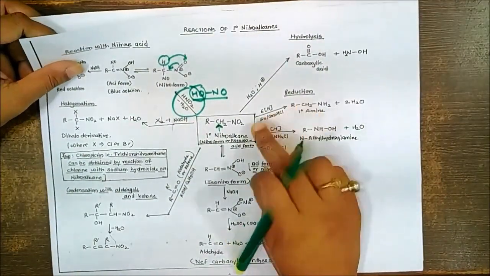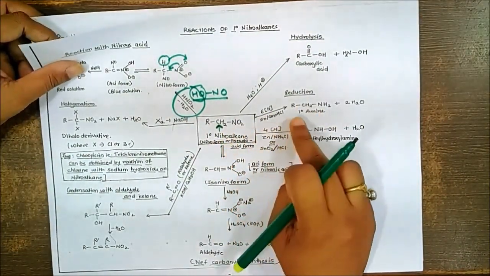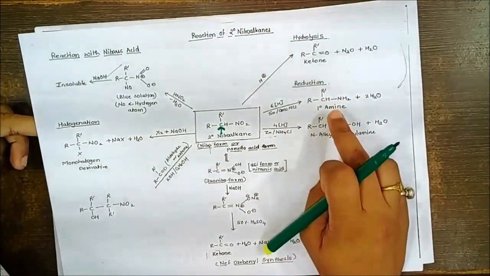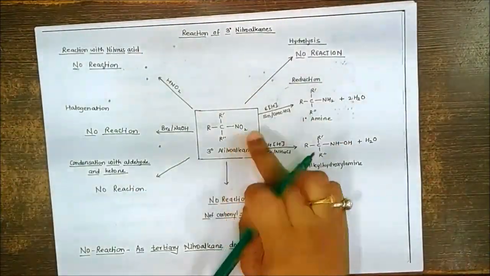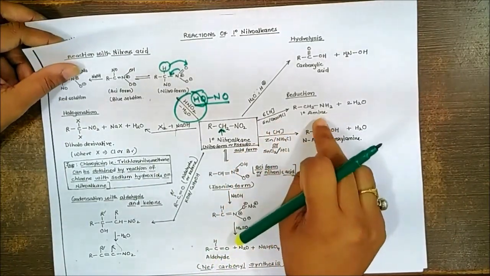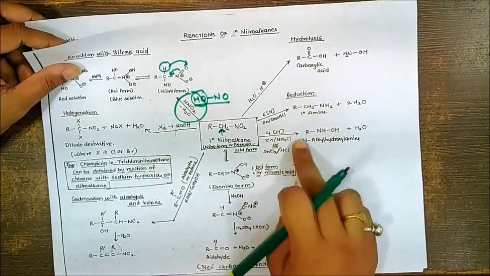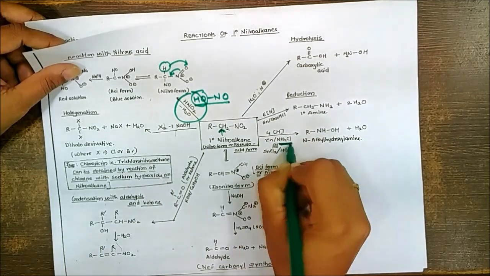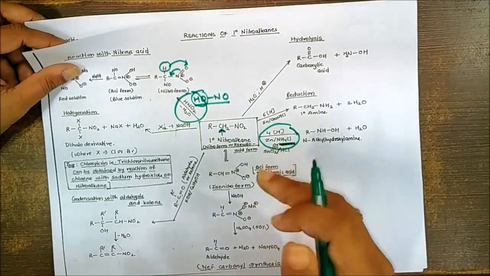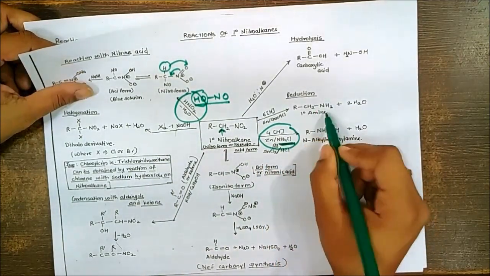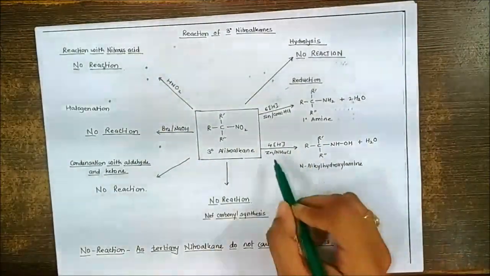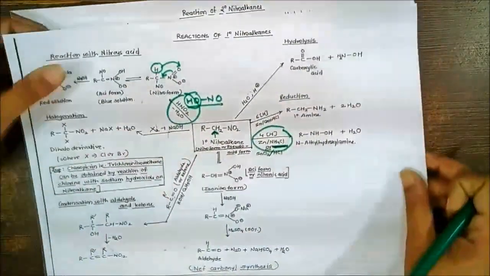When you carry out the reduction, primary nitroalkane will give formation of primary amine, while the secondary will give you formation of primary amine only. Tertiary will give you primary amine. So here all nitroalkanes on reduction are going to give formation of primary amine. Reduction with zinc in ammonium chloride is very important from an MCQ point of view. Ammonium chloride is a milder reagent and it's giving you not amine, it's giving you hydroxylamine. Here also secondary gives hydroxylamine and tertiary also gives hydroxylamine.